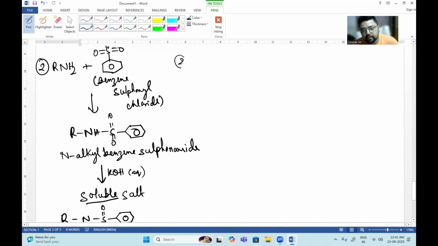But what will happen to a 2 degree amine? So R2NH, the same thing. I'm writing PhSO2Cl. Here we get R2N–S double bond O with the benzene ring.